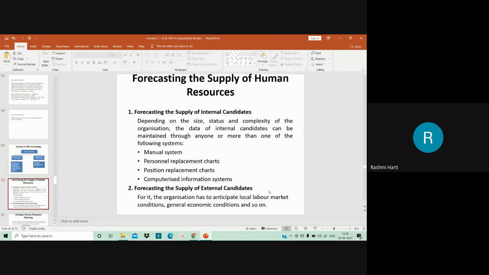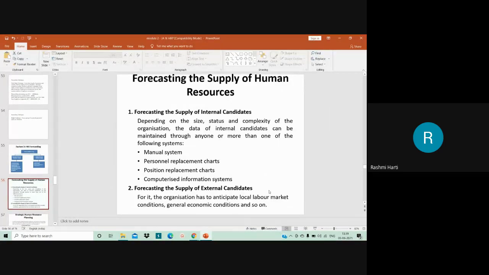Then you have forecasting the supply of human resource. We have seen the demand forecasting. Let us move on to the supply of human resource, that is supply forecasting. Having forecast the HR requirement, that is demand of HR, and conducted the audit of the present manpower, the next step of human resource planning is forecasting the supply of human resource. Now demand is there, we know that this much manpower is needed. From where are you going to get that supply? We have to also analyze the supply of manpower.